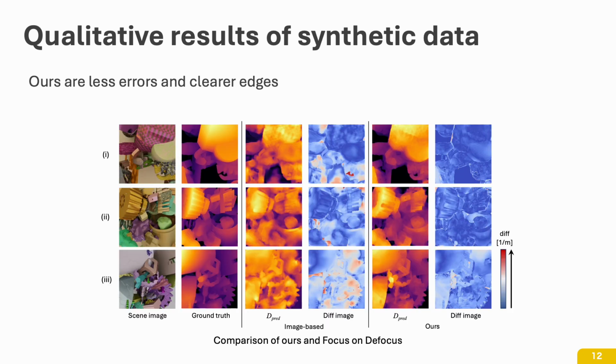Also, here is the qualitative result on synthetic data. In the generated depth image, bright orange indicates objects closer to the camera, while deep purple represents objects farther away. In the error images, blue areas indicate small errors, whereas red areas indicate large errors. This result shows that ours has fewer errors and clearer edges. This is thought to be because the high temporal resolution of the event-based camera allows the focal sweep to be observed in detail.